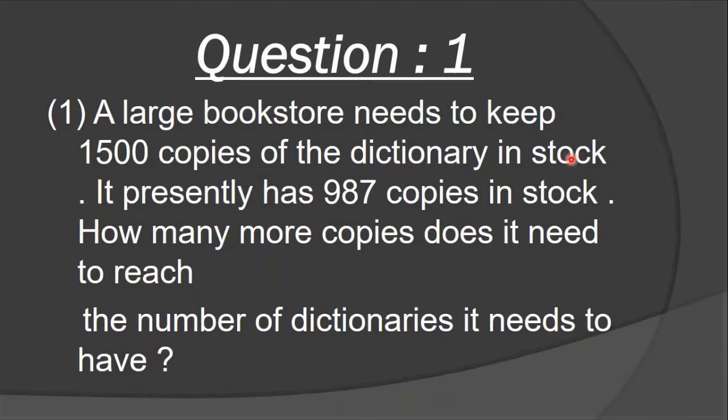He wants a stock of 1500, but presently it has 987 copies in the stock.